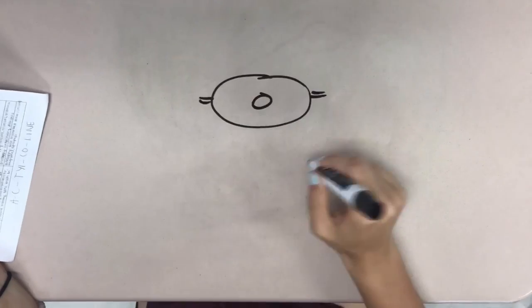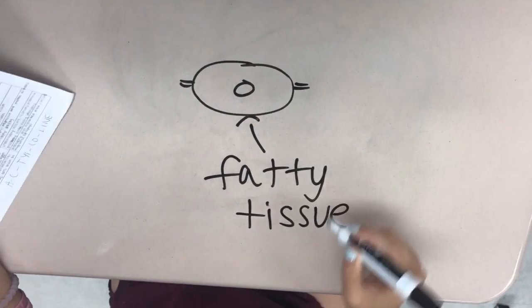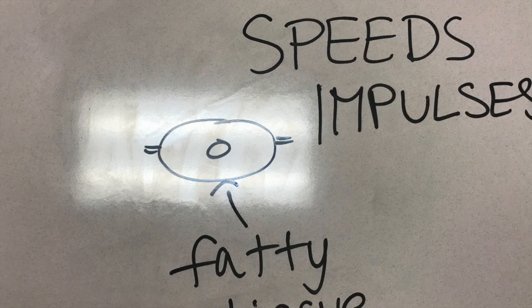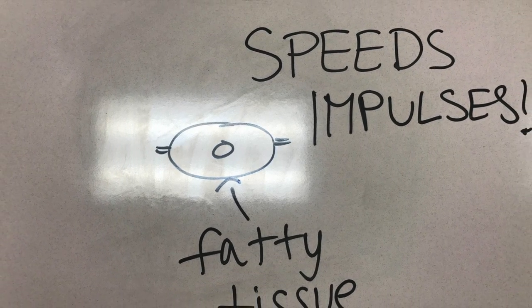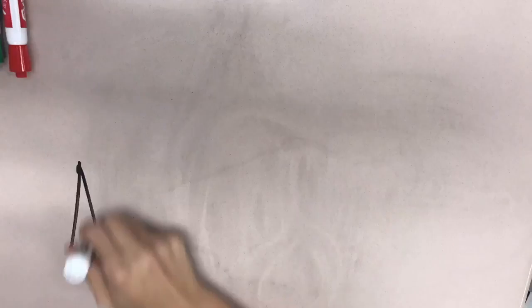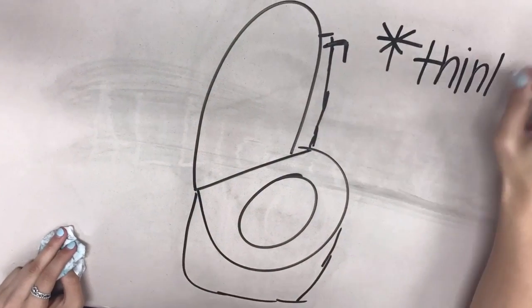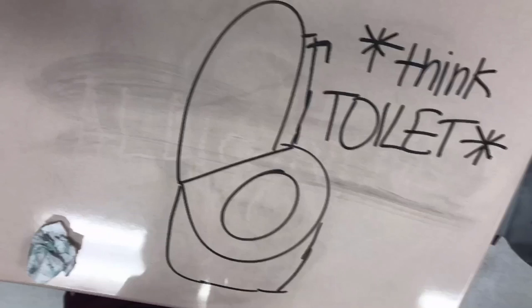The myelin sheath is a fatty tissue layer that insulates axons and helps with speed of impulses. It also helps control degeneration, which can lead to multiple sclerosis. The threshold is a level of stimulation required to trigger a neural impulse, or the all or none response. It either fires or it doesn't, with full strength. Remember to think of a toilet. In order for the water to go down, you first need to trigger it with the handle.